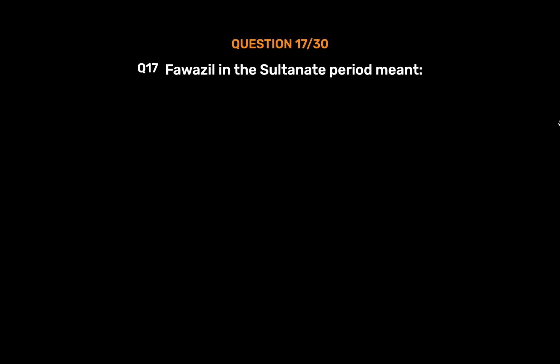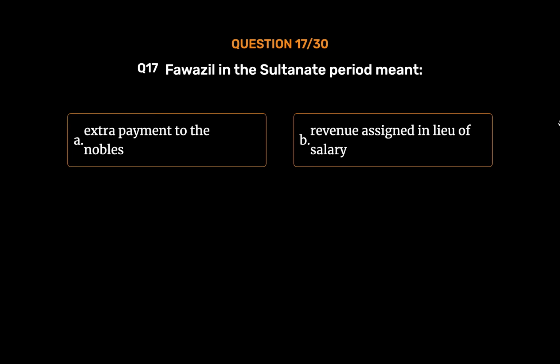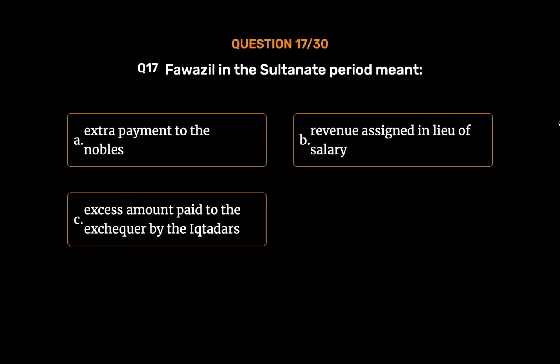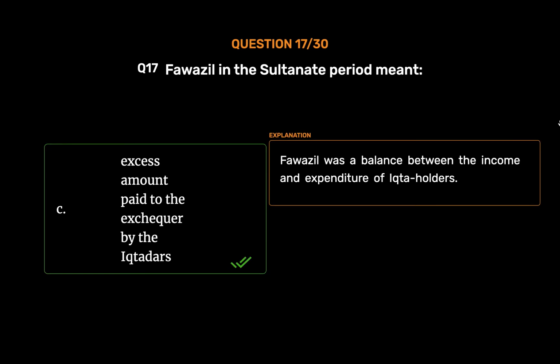Question number 17. Fawazil in the Sultanate period meant option A. Extra payment to the nobles. Option B. Revenue assigned in lieu of salary. Option C. Excess amount paid to the exchequer by the Iqtadars. Option D. Illegal exactions extracted from the peasantry. The correct answer is option C. Excess amount paid to the exchequer by the Iqtadars. Fawazil was a balance between the income and expenditure of Iqta holders.